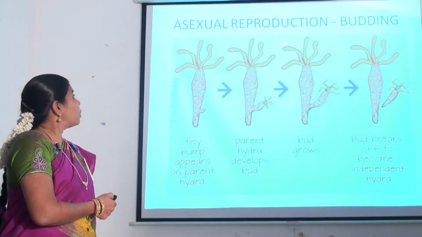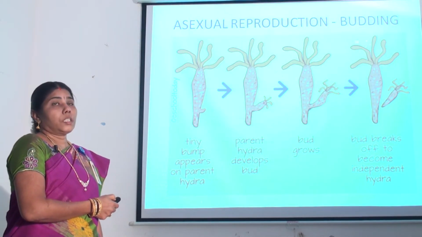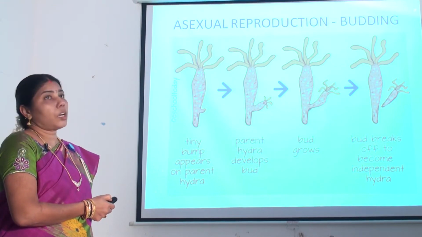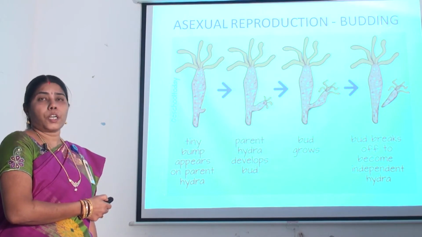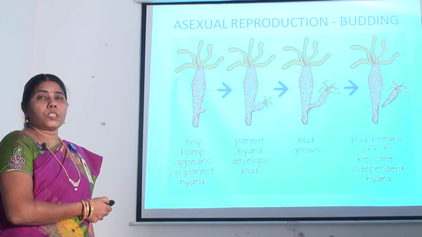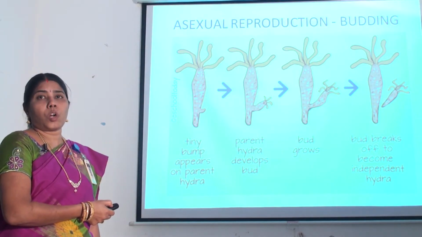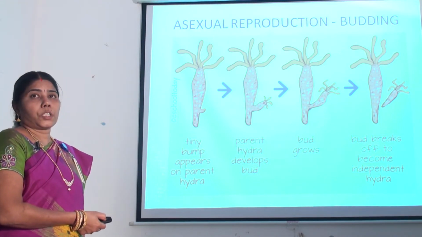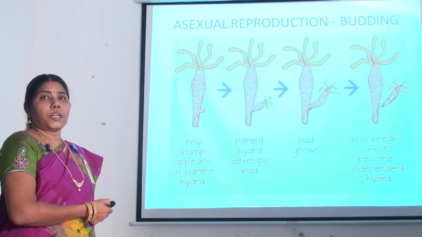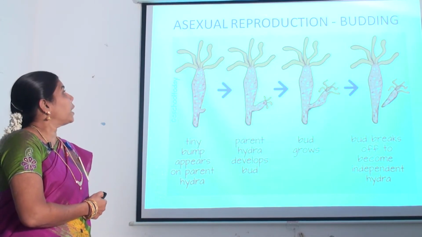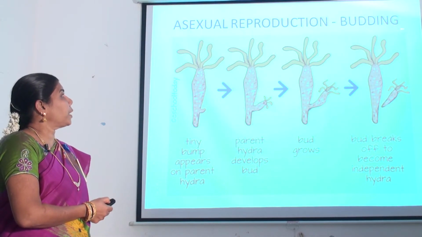Reproduction is of two types, that is asexual reproduction or sexual reproduction. Production of young ones is called reproduction. Production of young ones with the involvement of gametes is called sexual reproduction. Production of young ones without the involvement of gametes is called asexual reproduction. Asexual reproduction is by budding.